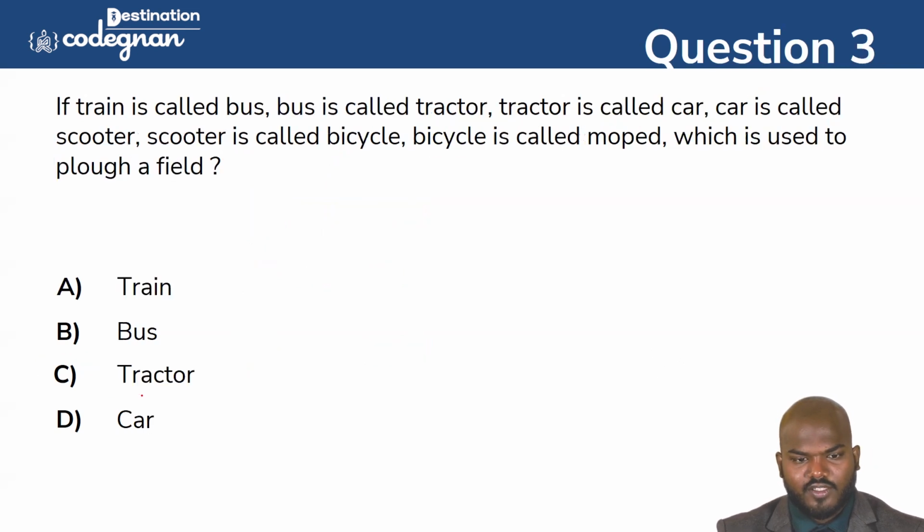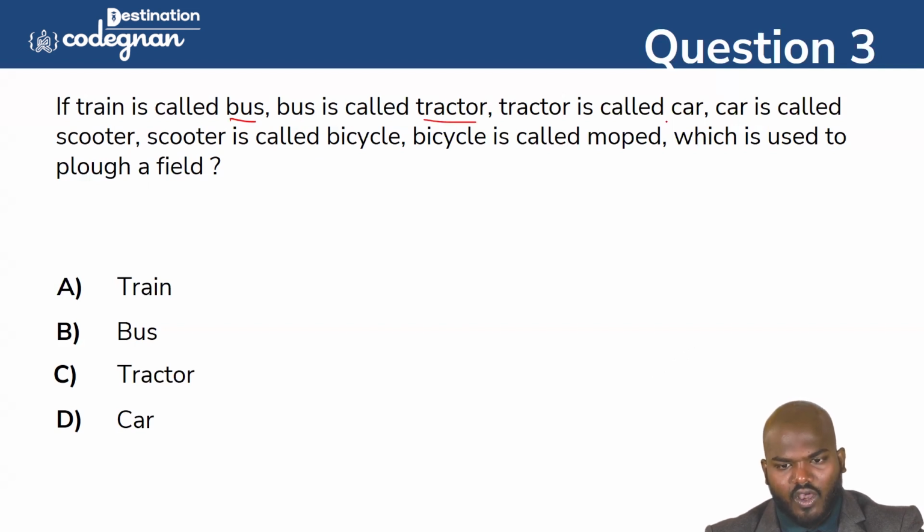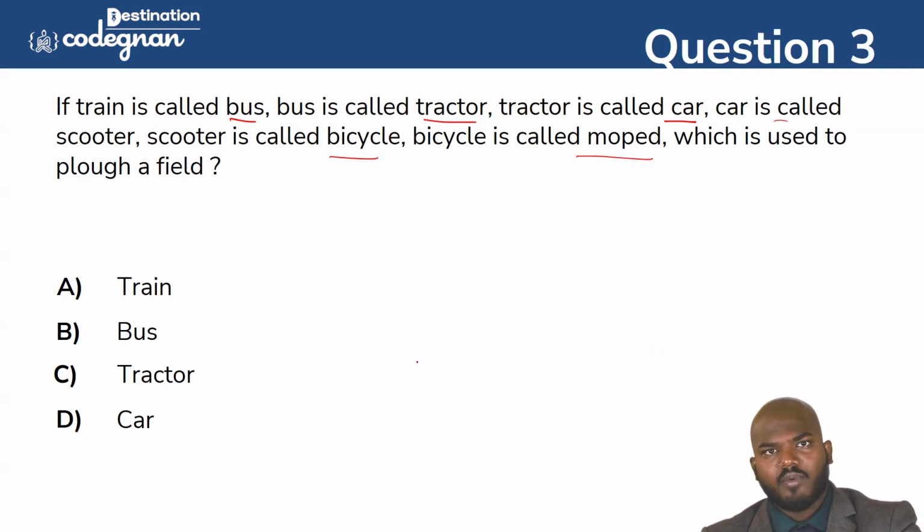Going to the next question, it is a very interesting question and you can find out the answer very easily. You don't need to read this much, but if you read, it will build some confidence about the question. A train is called bus. Bus is called tractor. Tractor is called car. Car is called scooter and scooter is called bicycle. Bicycle is called moped. So which is used to plough a field? Ploughing a field means we will definitely say that tractor is the thing.